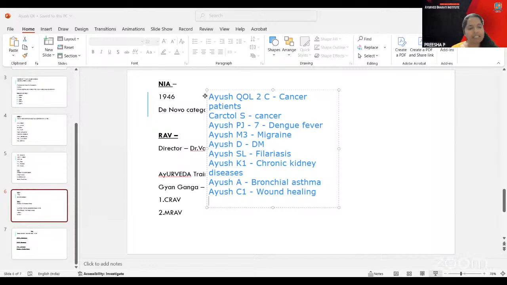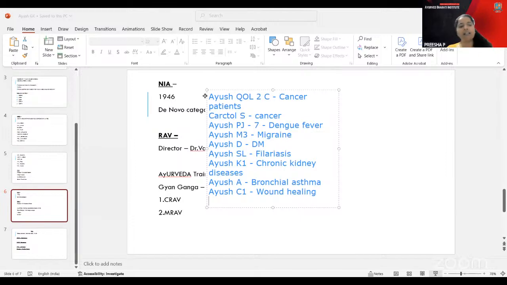And by this, the Prakriti can be understood, personalized health practices can be done, and a nationwide movement for wellness can be participated in. These are all coming under Deshka Prakriti Parikshan there.